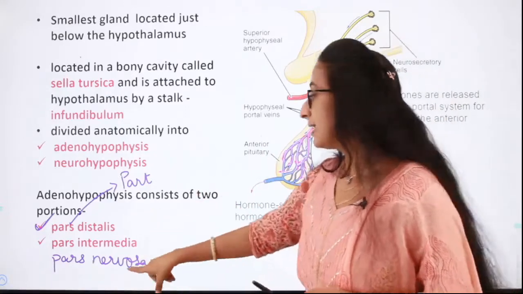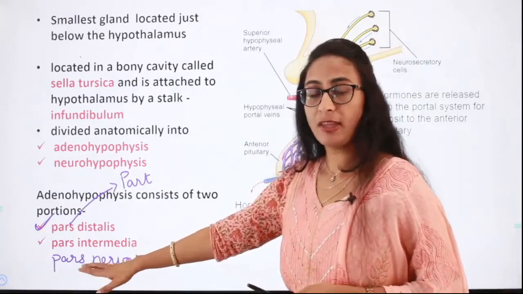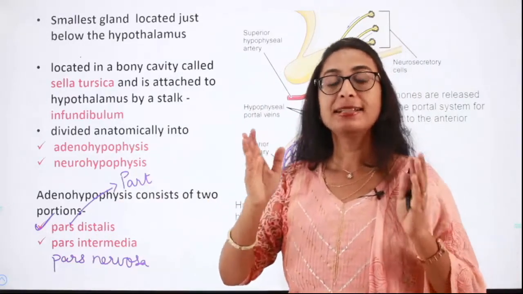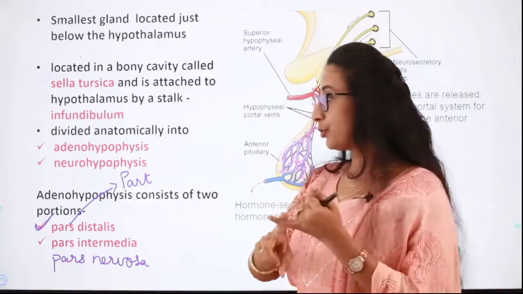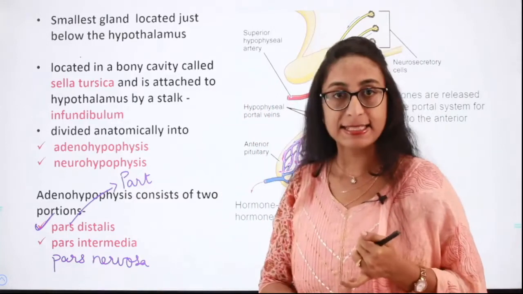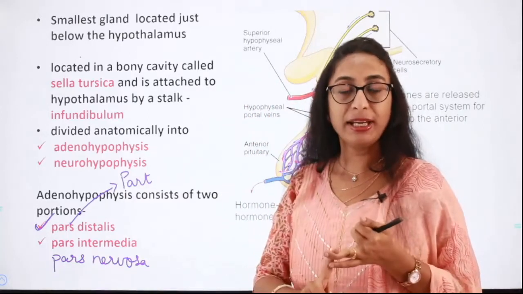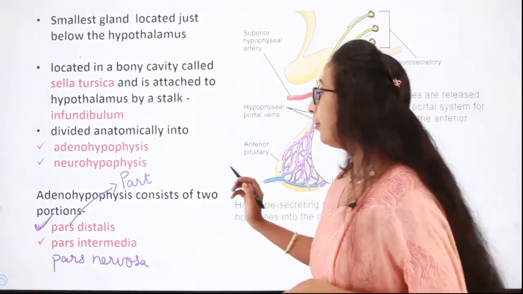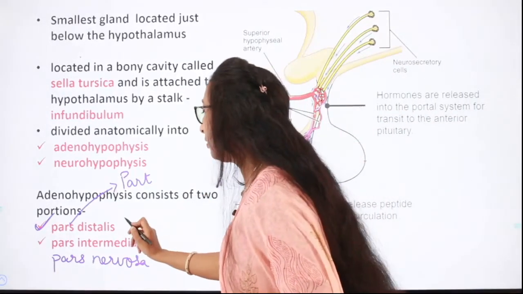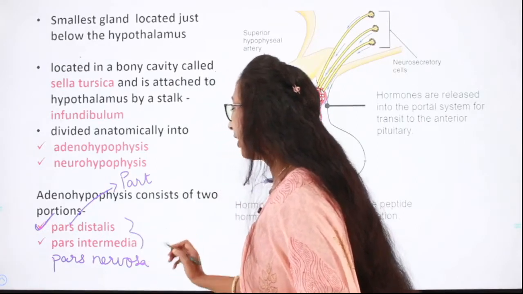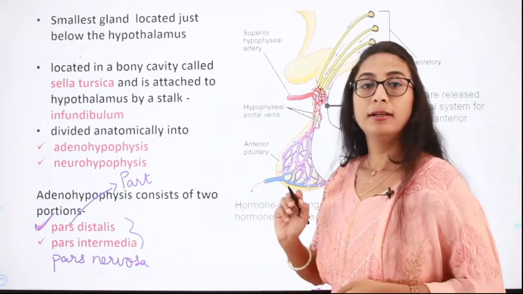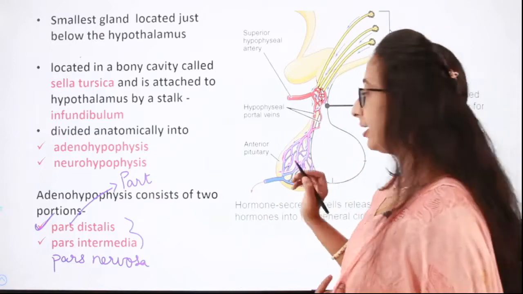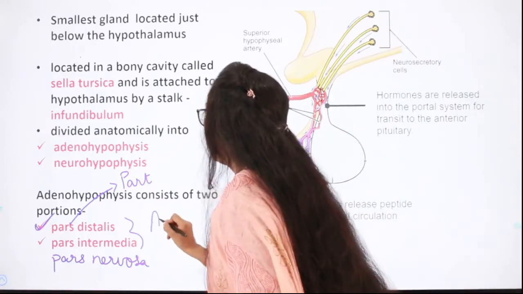It is called nervosa. Got it? So the pituitary gland is composed of three parts. The first one is pars distalis, the second is pars intermedia, and the third is pars nervosa. The pars distalis and the pars intermedia together form the anterior pituitary.